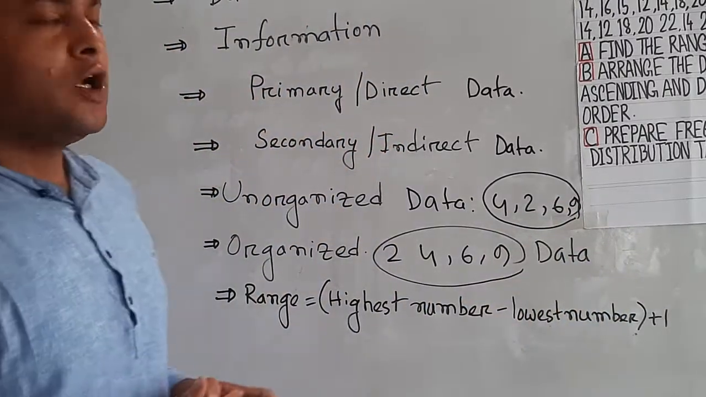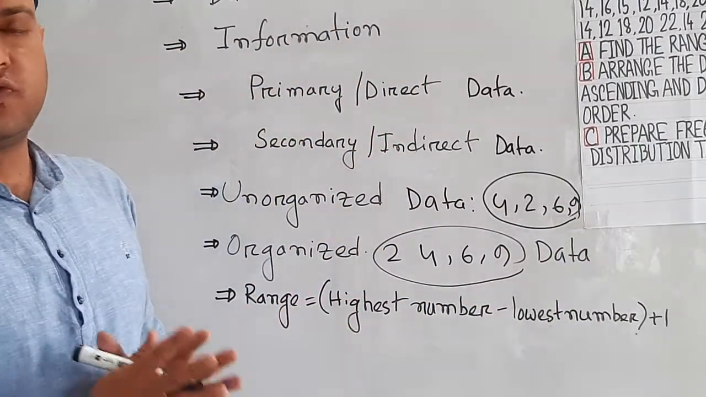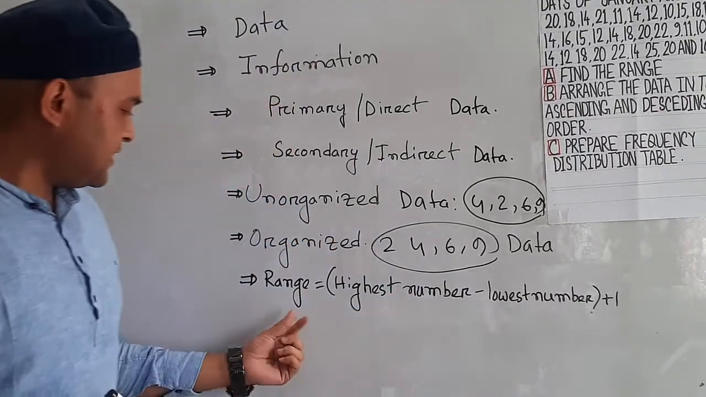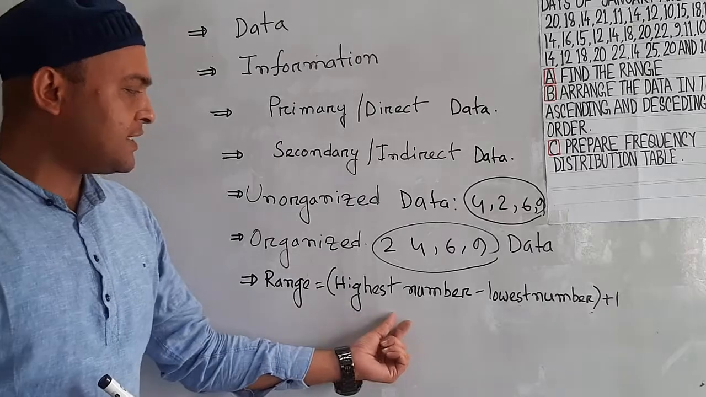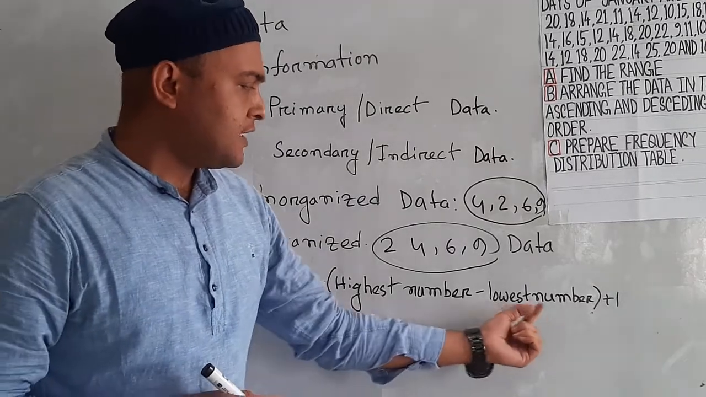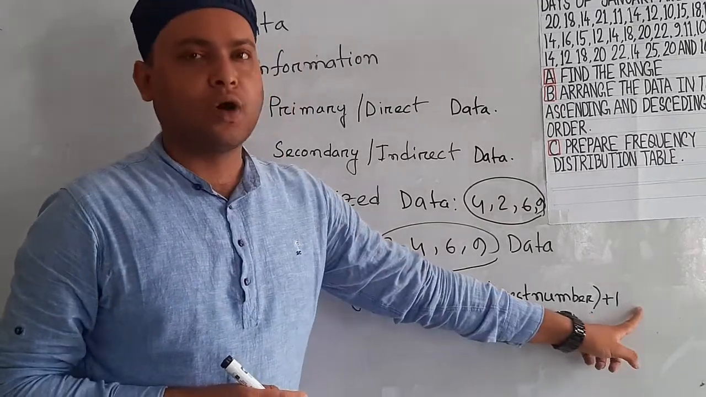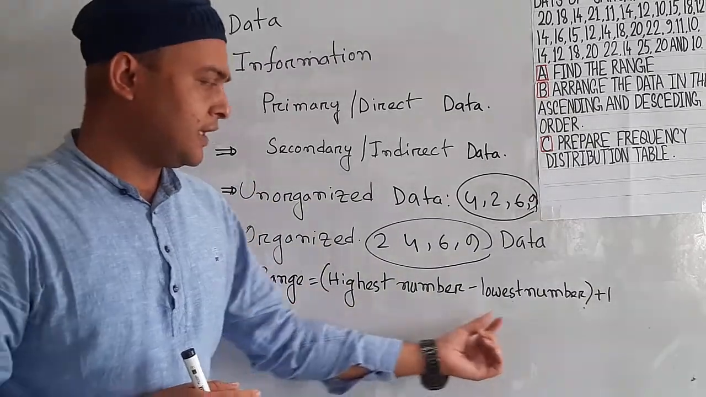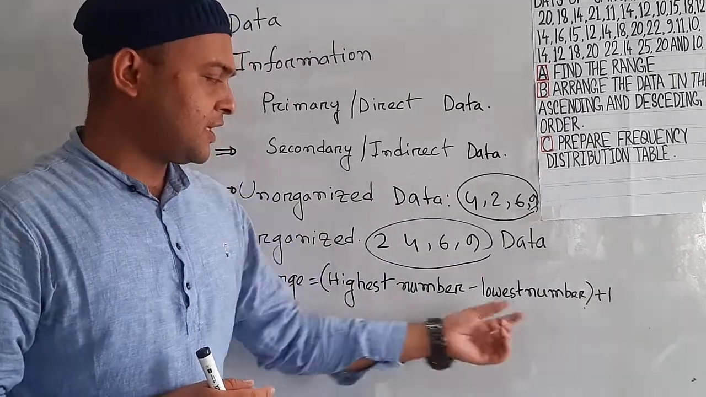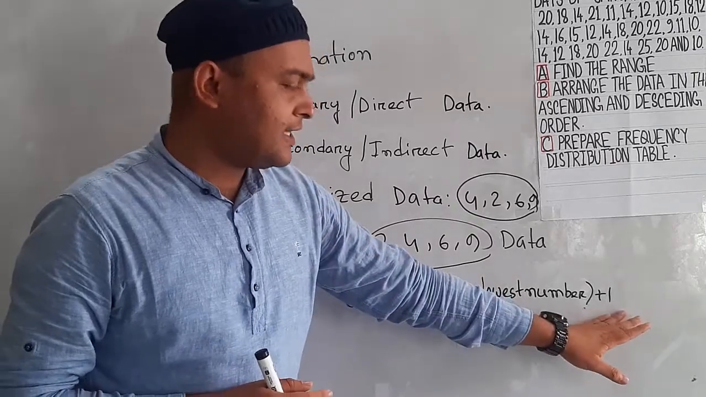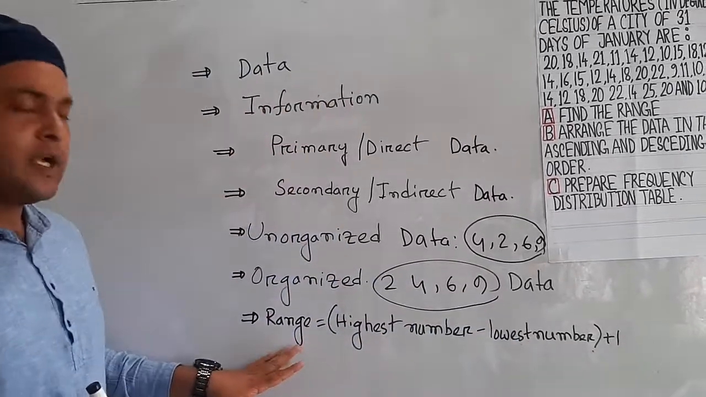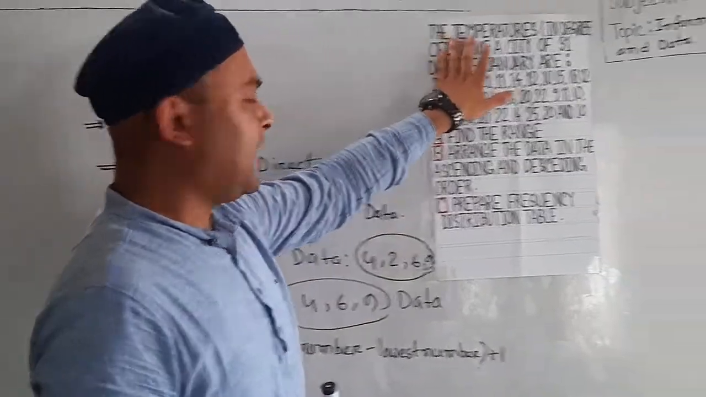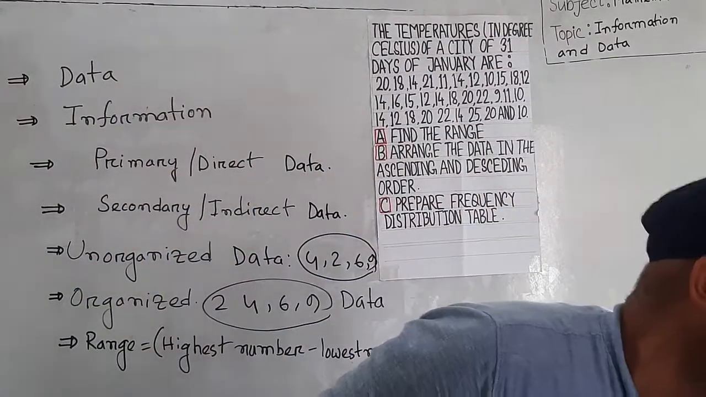Now, to solve the problems of this chapter, we have to know this law: range equals highest number minus lowest number plus 1. First of all, we have to find the highest number, then the lowest number, subtract them and add 1, then we get the range. Now, look at the board. There is a problem.